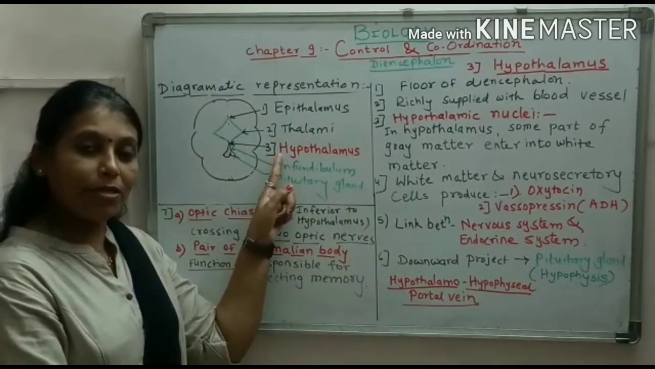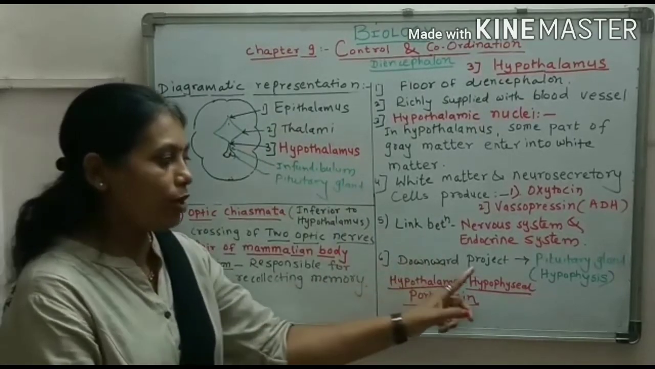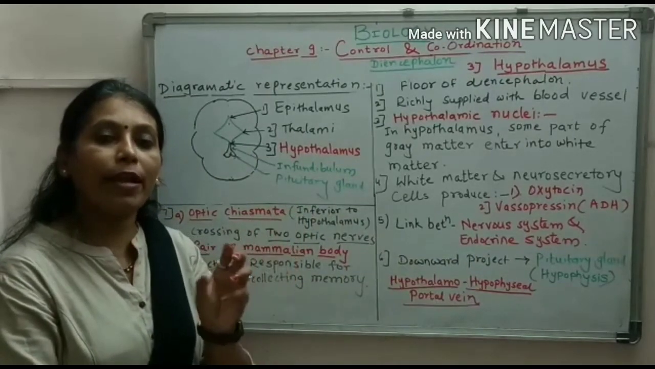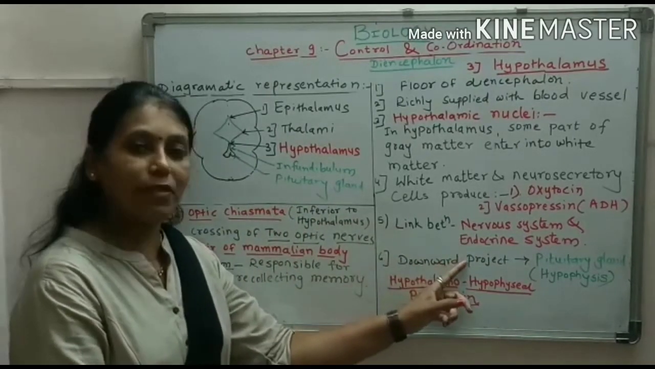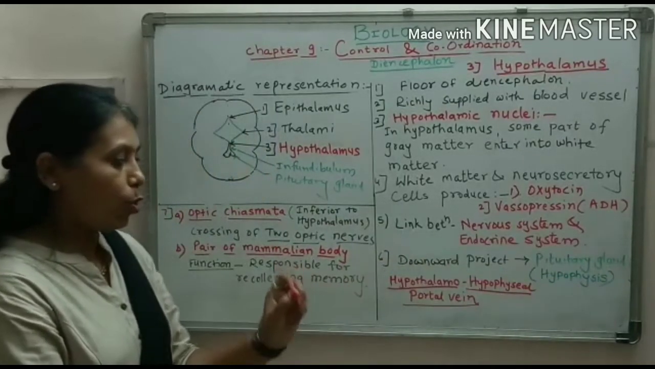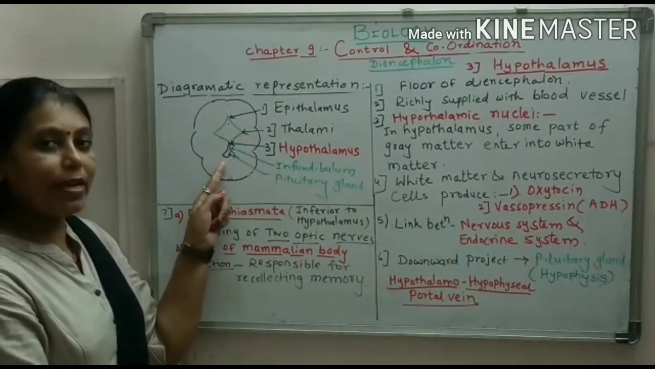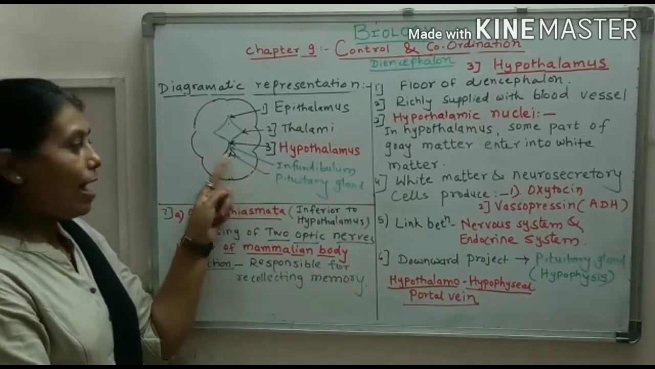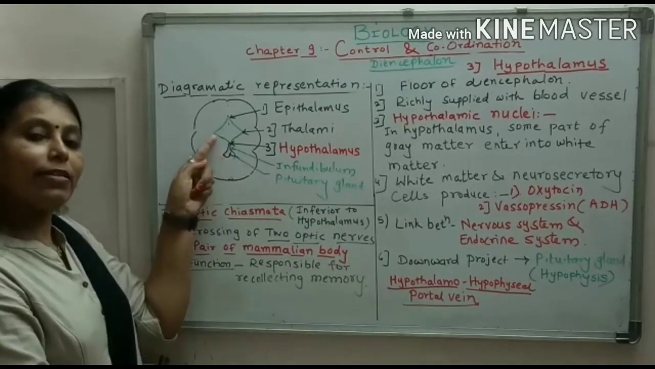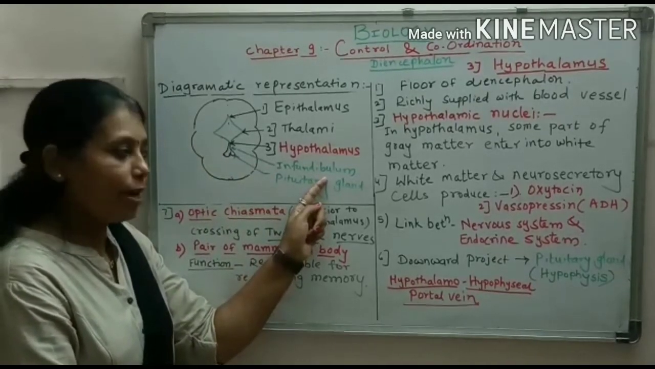The hypothalamus has a downward projection. This downward projection has one important endocrine gland, and the name of the gland is the pituitary gland, also called the hypophysis. Here you can see very clearly, this is the pituitary gland, and the stalk by which the pituitary gland is connected to the hypothalamus is called the infundibulum.